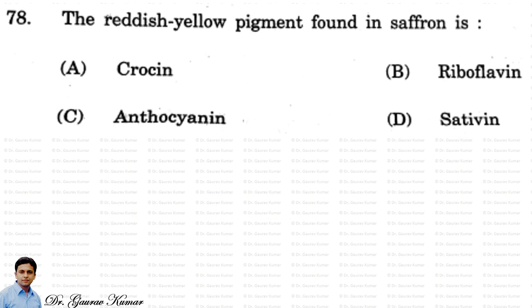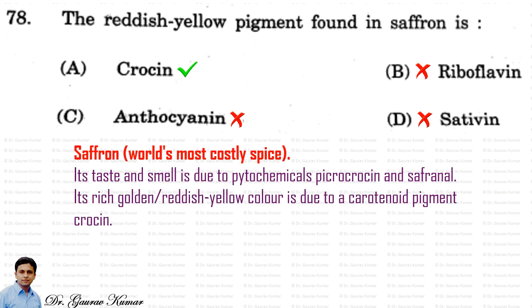Next question. The reddish yellow pigment found in saffron is. So the answer is crocin. If you don't know this answer, you will obviously mark anthocyanin or some other, but you will never mark crocin. I know that. So the reddish yellow pigment found in saffron is called crocin. Saffron is the world's most costly spice. Its taste and smell are due to the phytochemicals picrocrocin and safranal. Its rich golden reddish yellow color is due to the carotenoid pigment crocin.